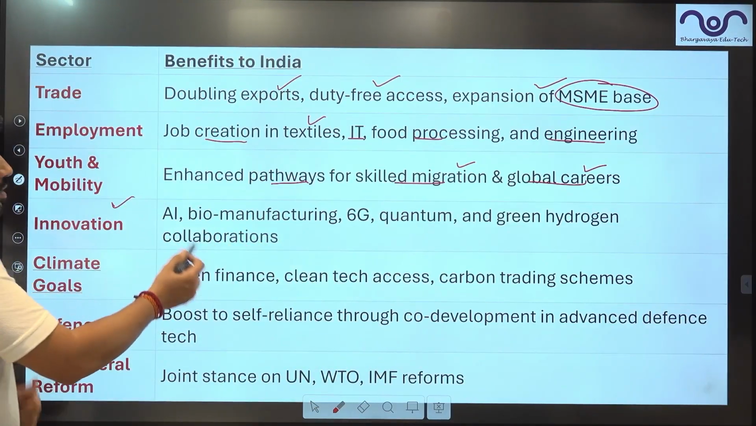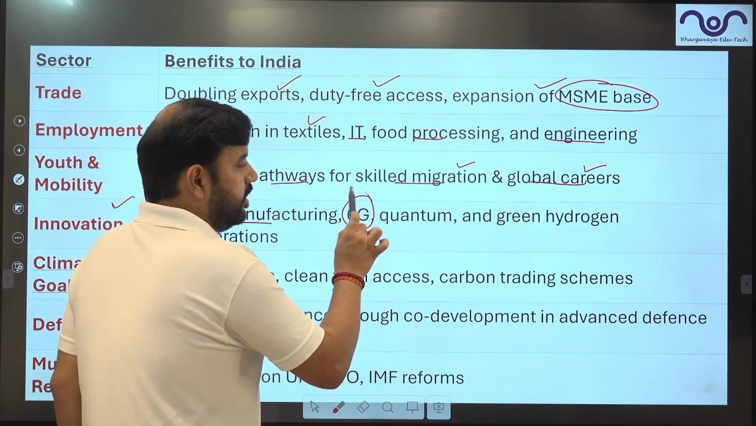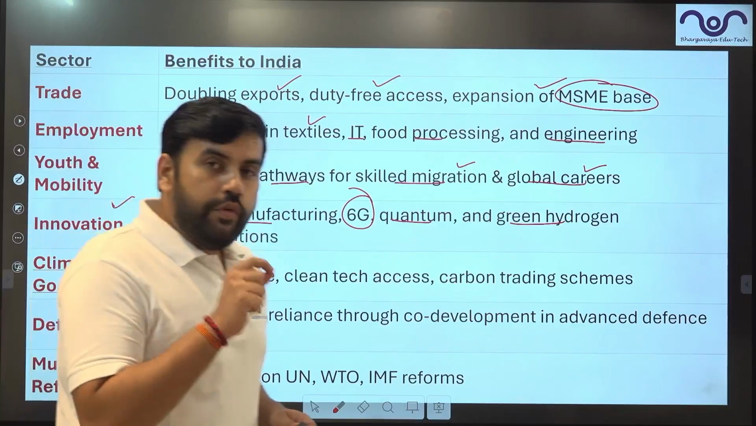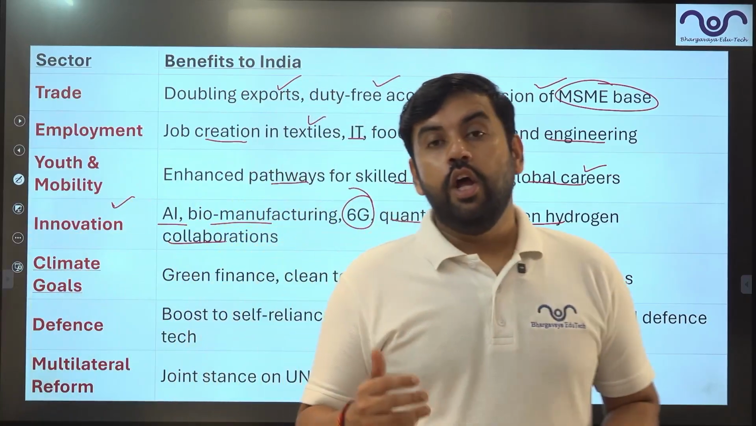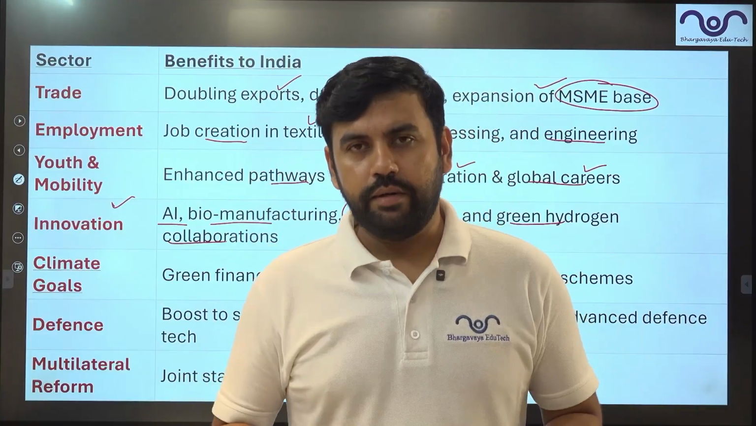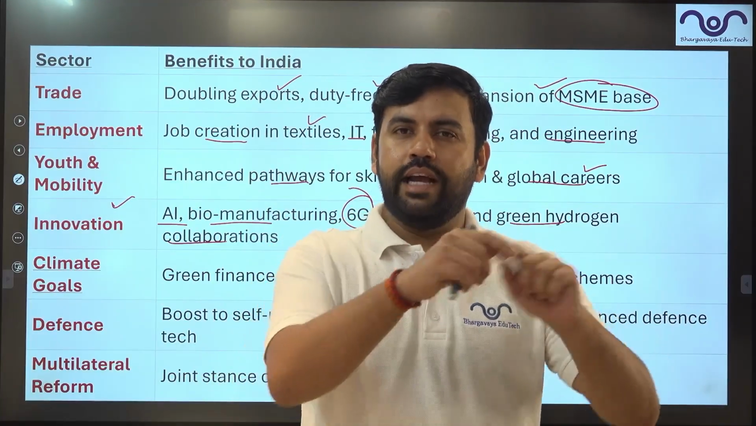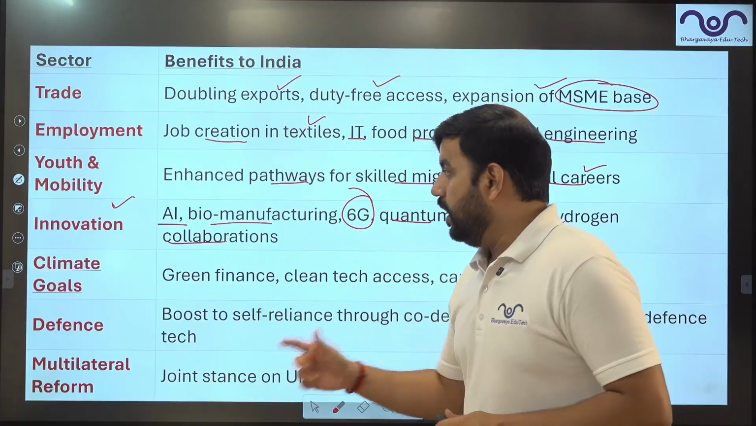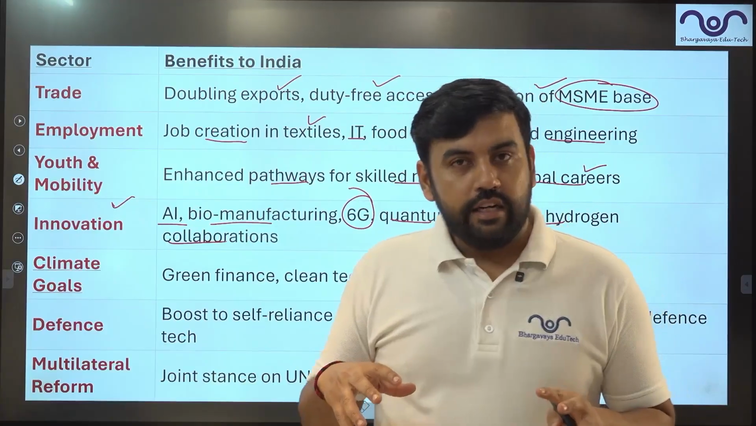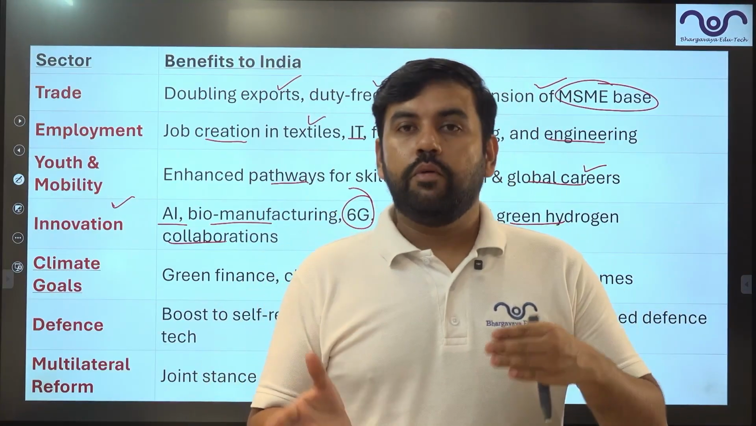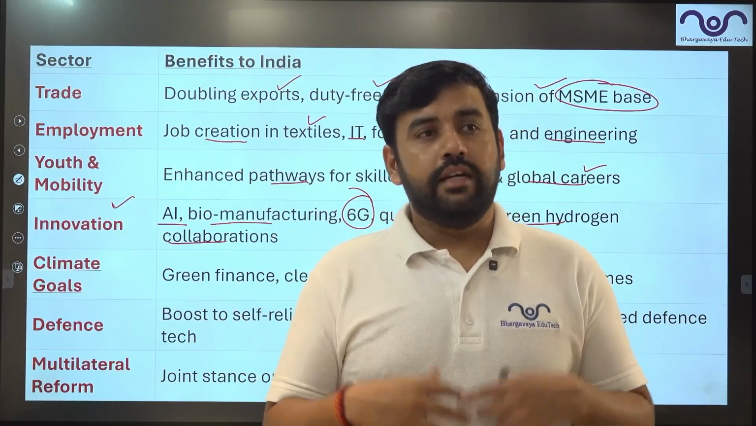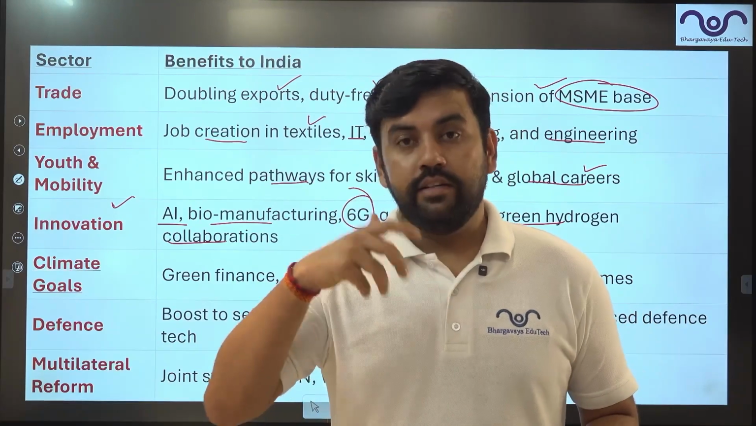Then comes innovation. So AI, biomanufacturing, 6G technology, quantum computing, green hydrogen, and other kinds of collaborations will be there, like biofoundries will be established. So UK and India will have various partnerships. You will read this in newspapers in the coming months: India UK partnership on 6G, India UK partnership on AI, India UK partnership on biomanufacturing. So they will create these kinds of partnerships where experts from both countries will travel to each other's country, provide their expertise, teach, start some courses, share their technology.